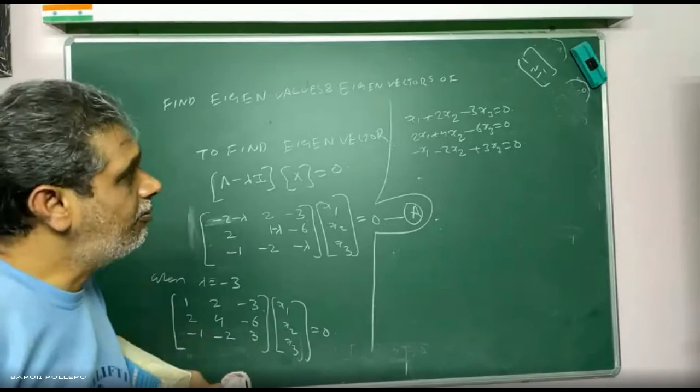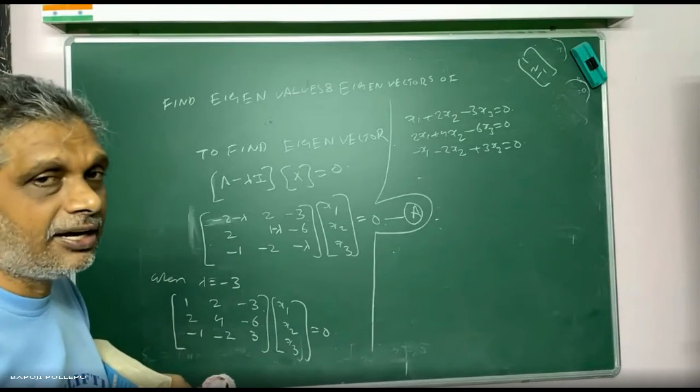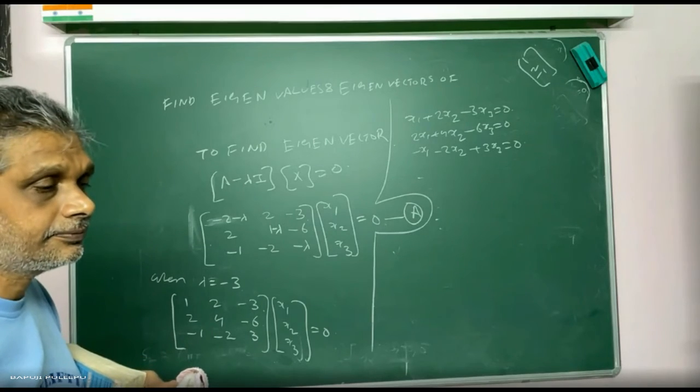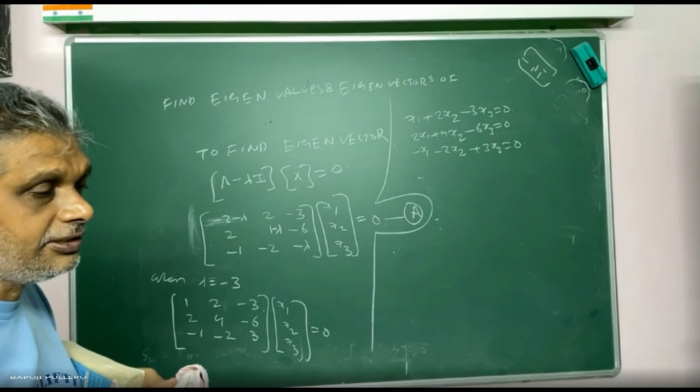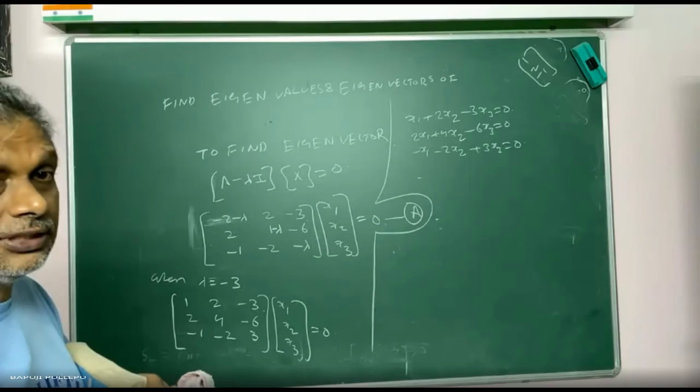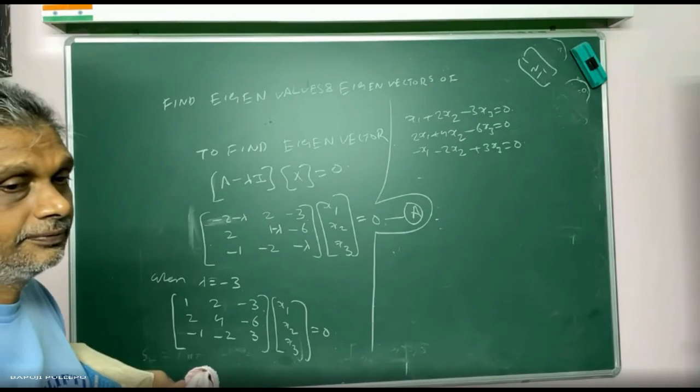Now, how will you do this? The three rows are the same. For how many eigenvalues do I want to tell the eigenvector? Lambda is equal to minus 3, how many times is it coming? Two times. So two eigenvectors I have to tell. Correct or not? Yes, sir.